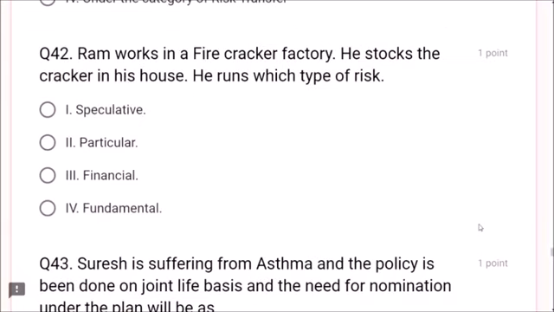Next, question number 42. Ram works in a firecracker company, that is a factory. He stocks the crackers in his house. He runs which type of risk? What happens if something happens to those crackers? He will lose financially. That means there is a chance of financial risk. Speculative, particular, financial, fundamental. Financial risk, friends.